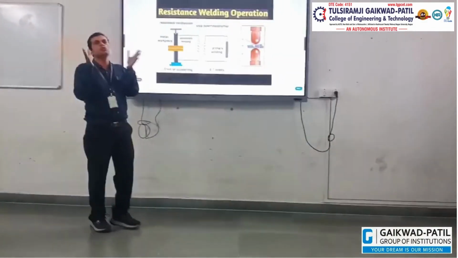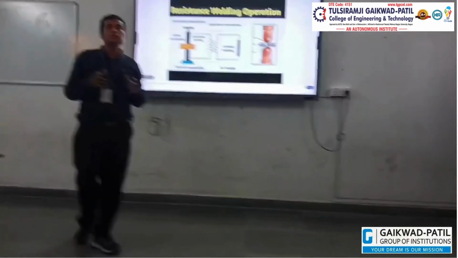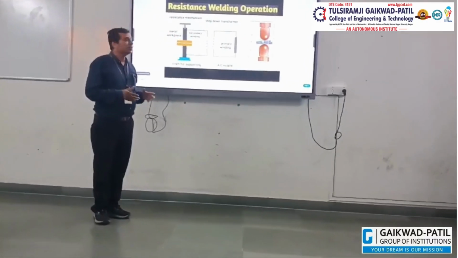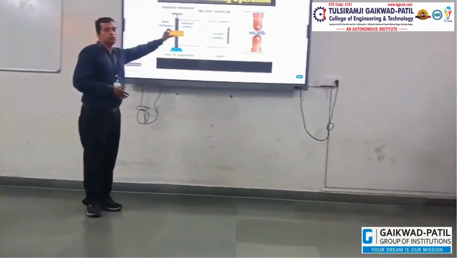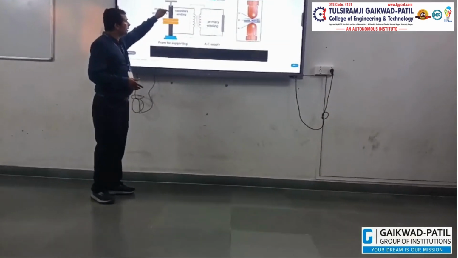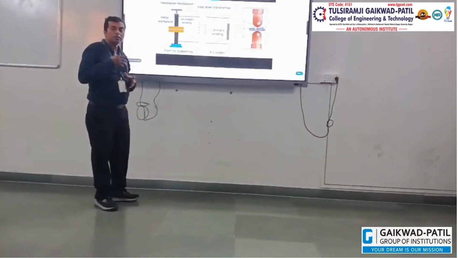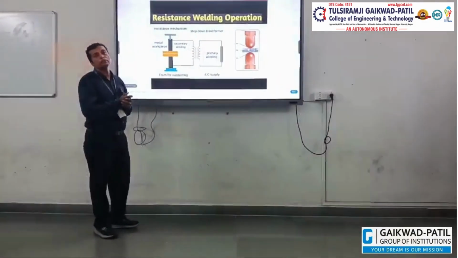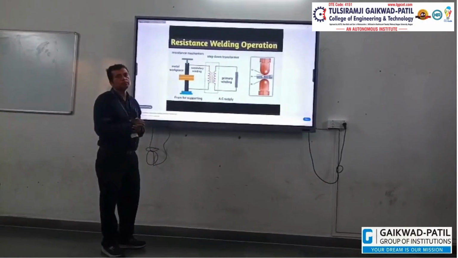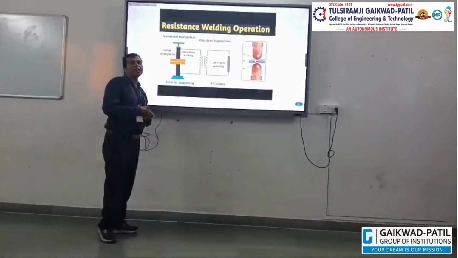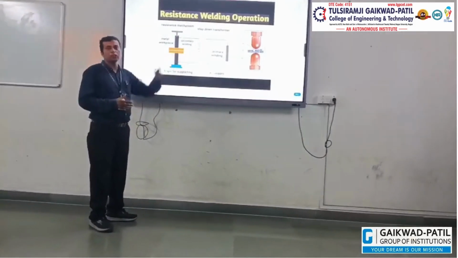In such a situation we require current mainly for the higher thickness metal. So more current is required through the copper electrode, and current density is also required to be higher. So a large amount of current must be passed to this metal plate. That's why the electrode tip diameter is also required.